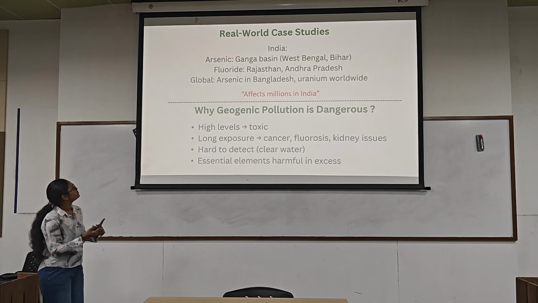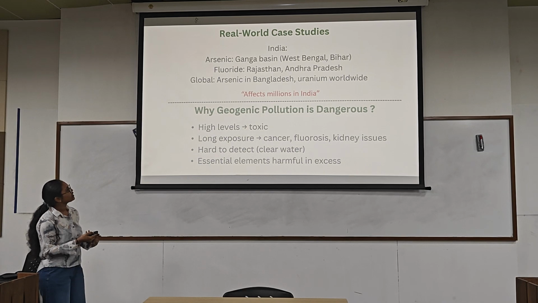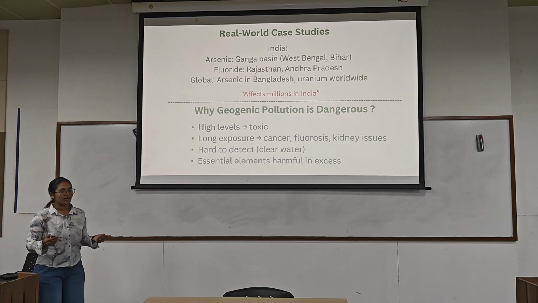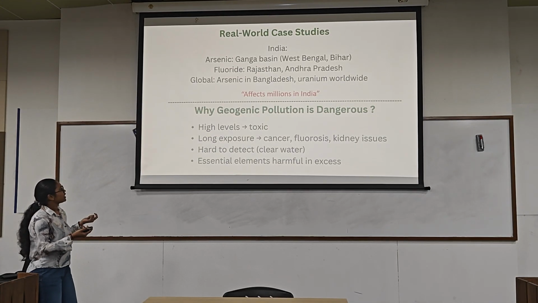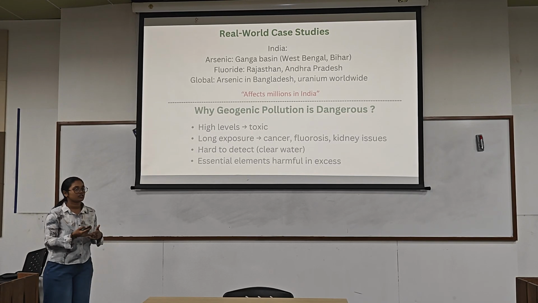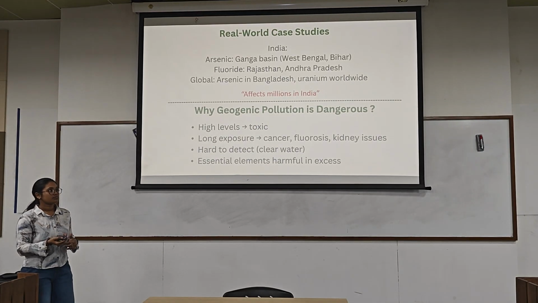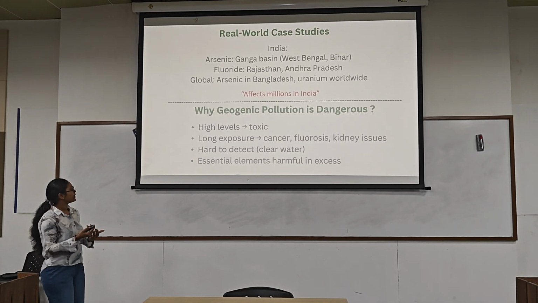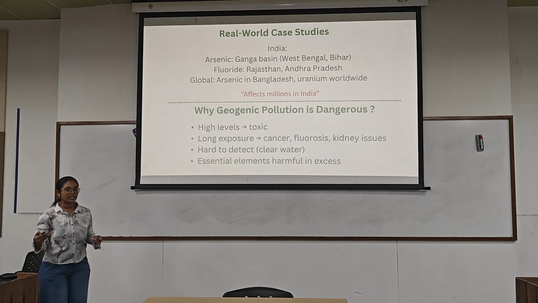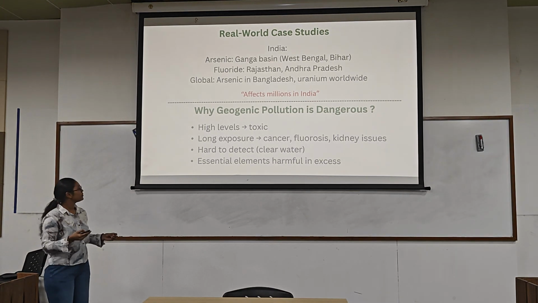Coming to India, most of the arsenic is present in the Ganga basin, particularly West Bengal and Bihar. Fluoride is in Rajasthan and Andhra Pradesh. These affect millions of people in India. These geogenic pollutants are dangerous because they are toxic and can cause diseases like cancer, fluorosis, and kidney diseases, because of arsenic, uranium and fluoride. They are very hard to detect because the water containing them is mostly clean. We cannot see them.